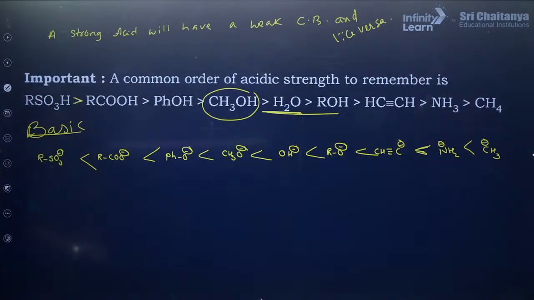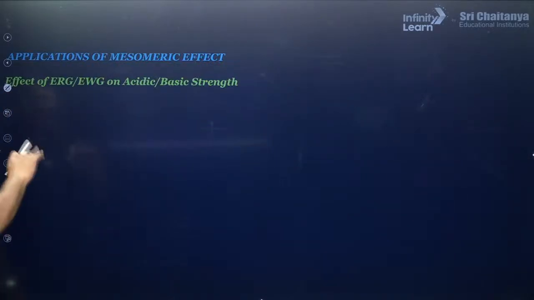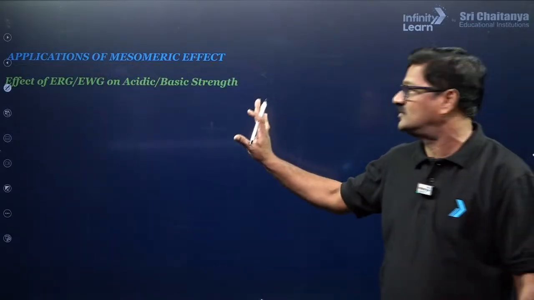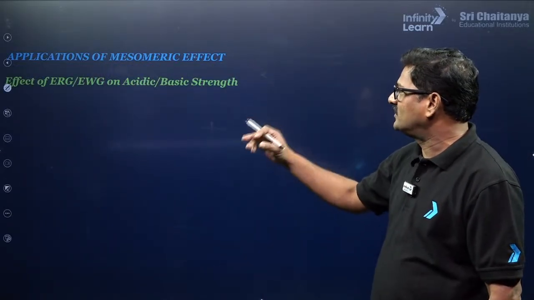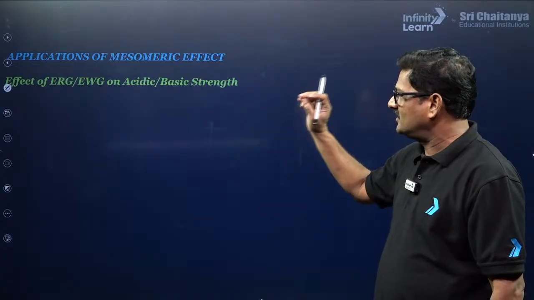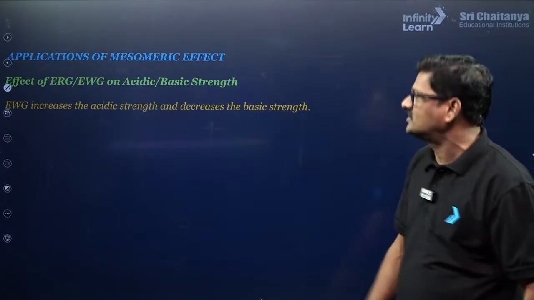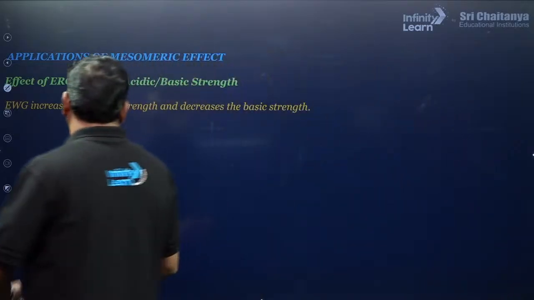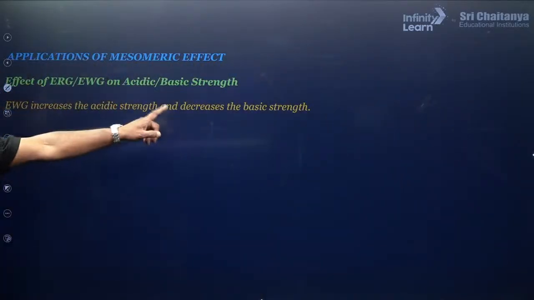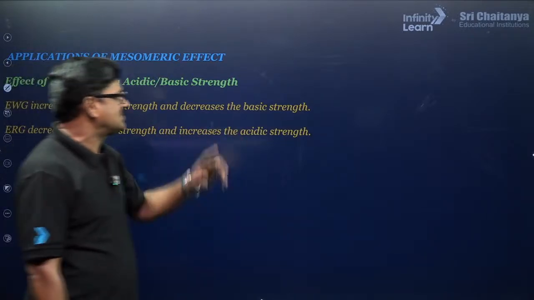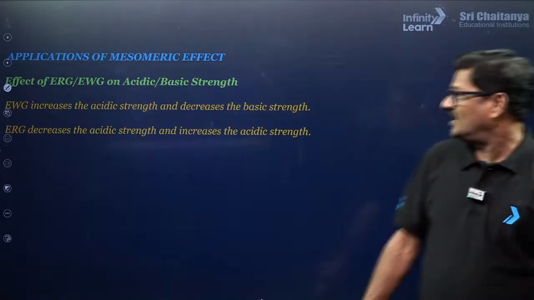Next, now let us talk about applications of mesomeric effect on the acidic strength and basic strength. It is going to be a super awesome thing. Effect of electron withdrawing group and effect of electron releasing group on acidic and basic strengths. Electron withdrawing group increases the acidic strength and decreases the basic strength. And electron releasing group decreases the acidic strength and increases the basic strength. Okay?